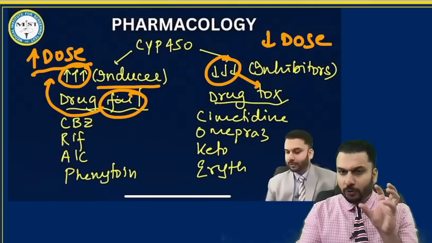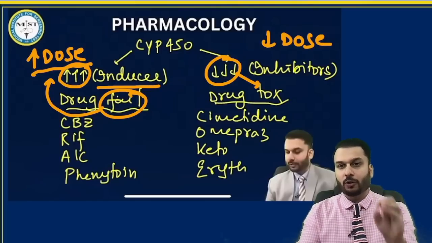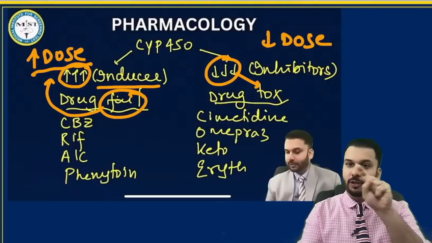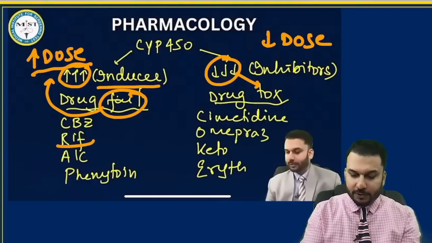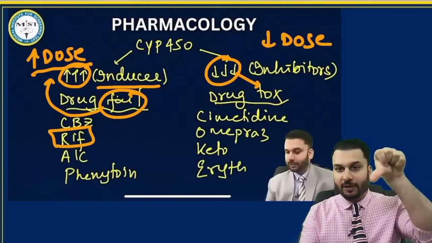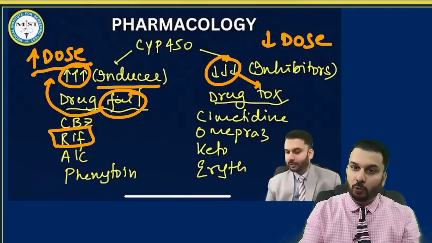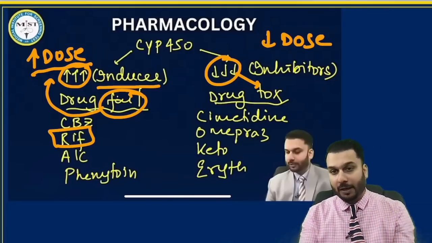I guess dolutegravir was given in the options. Dolutegravir is affected by these enzymes. So if you're giving the TB drug called rifampicin, the dolutegravir effect may go down, it may fail. So you must increase the dose of dolutegravir. That would be my take on that.